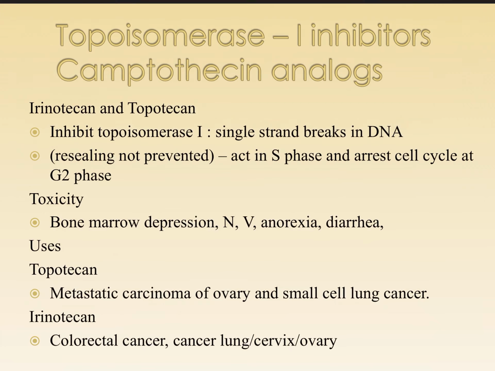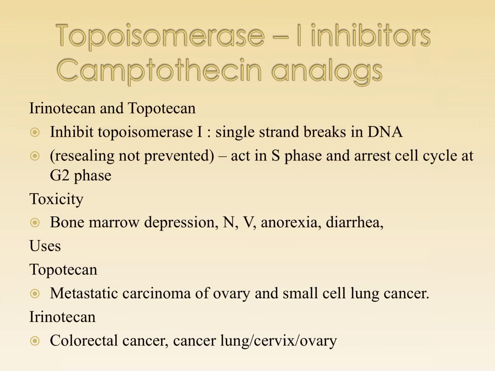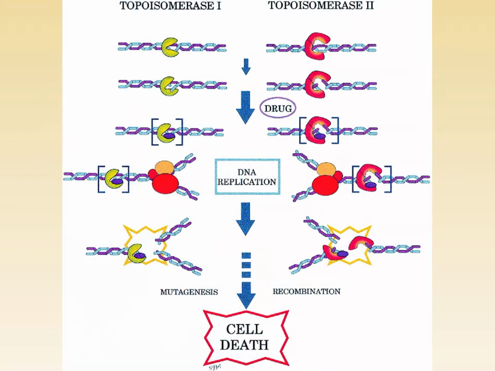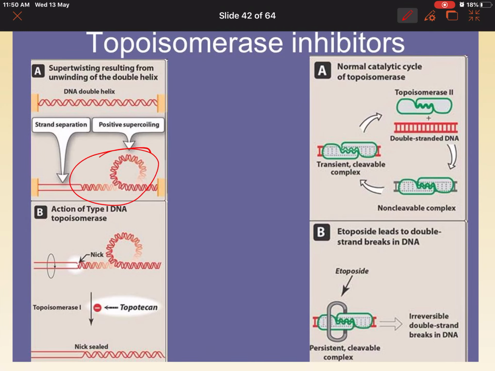How do these function? All of us know during cell division, when the DNA has to replicate, it is going to produce positive supercoils. Positive supercoils are reduced by producing a nick, which is produced by type 1 topoisomerase. This is inhibited by topotecan. So nicking of the DNA is inhibited by topoisomerase 1 inhibitors like topotecan.